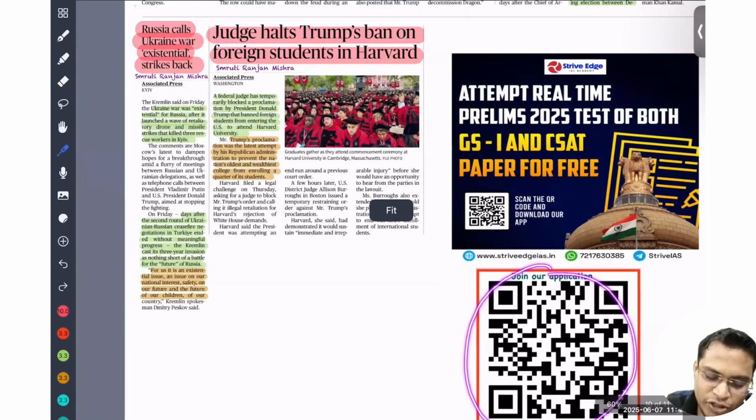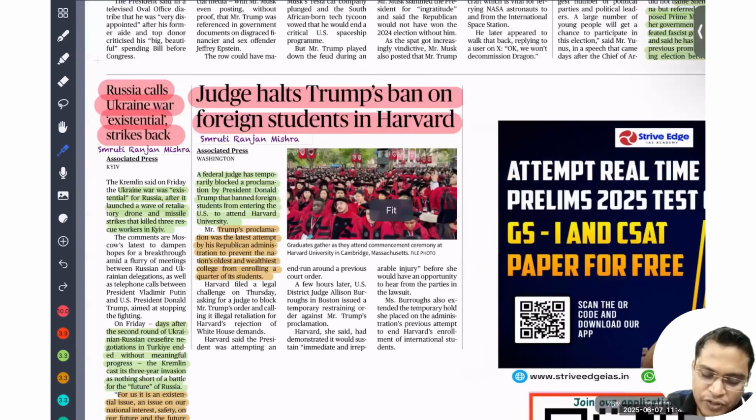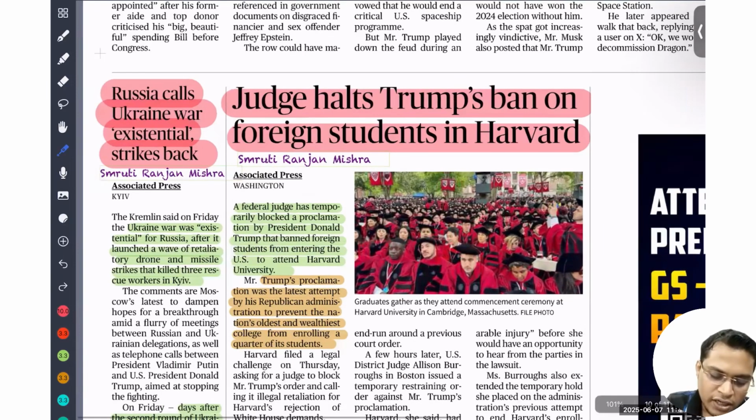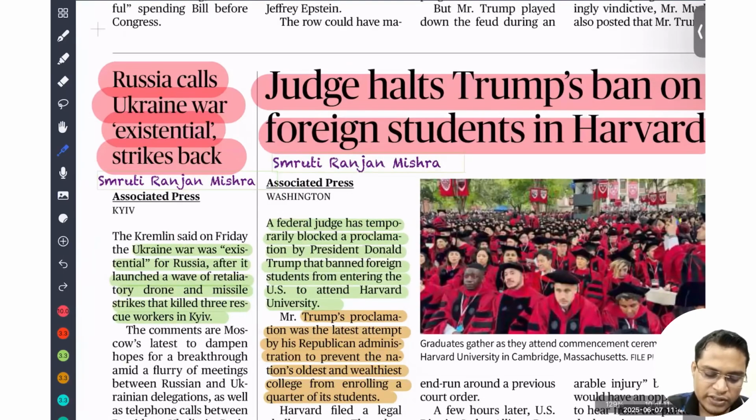So next is judge halts the Trump ban on foreign students at Harvard. So recently there was an executive order given by Donald Trump to ban all the foreign students who are coming and studying at Harvard. So that was blocked by an American judge. So next is Russia calls Ukraine war existential, strikes back.